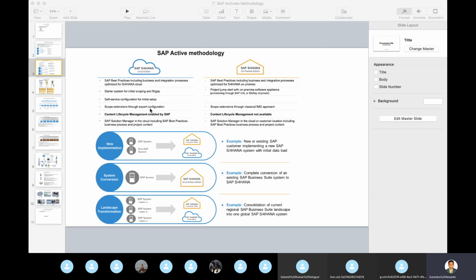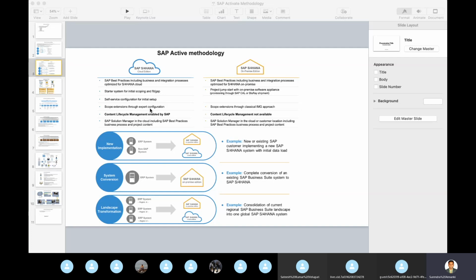The add-on here is the best practice solution. Along with that, we may need to use Solution Manager at the customer location, including the best practice business process and project content, everything hands-on and controlled by the client, not controlled by SAP. We see a lot of clients using a lot of custom code, so this typically helps on-premises to code however we want.